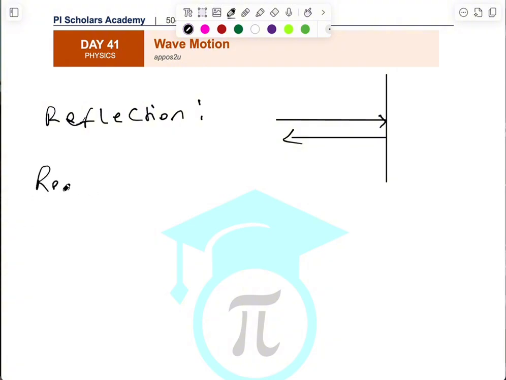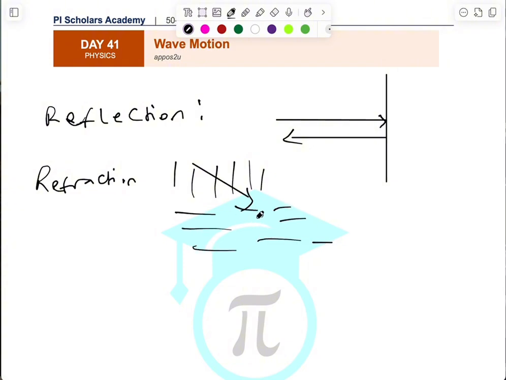The next one is refraction. This happens when you send out a wave that is traveling through a medium, then it goes ahead and enters another medium. What happens there is that it changes its speed. It can either increase or decrease its speed. I'm not talking about refraction today, so I will not go into too much detail. But all waves can be what? Refracted. It's simply changing speed when waves travel from one medium to another. They change their speed and they change direction as well.